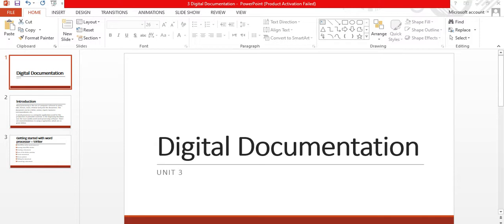Last time I told you to install LibreOffice on your computer. I will share the link with you in the description. Click on that, and from there you can directly download LibreOffice onto your computer.